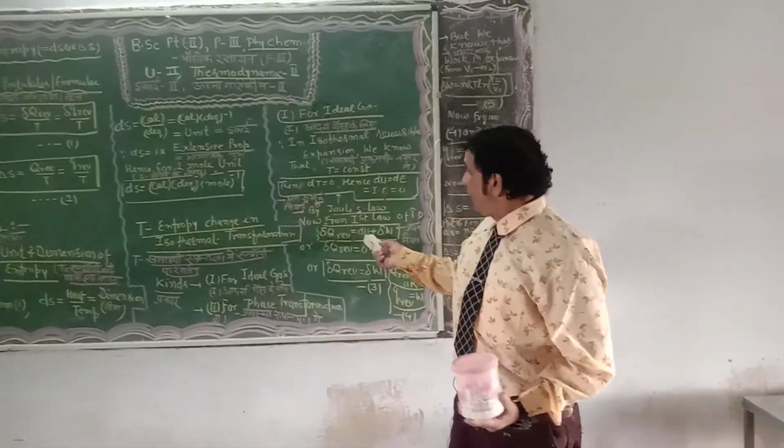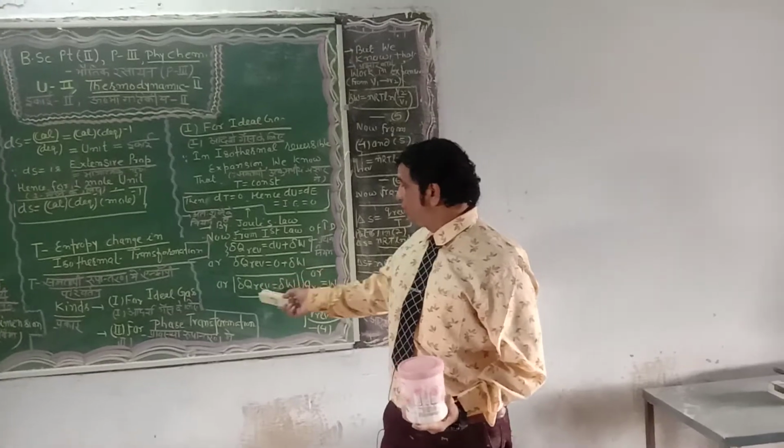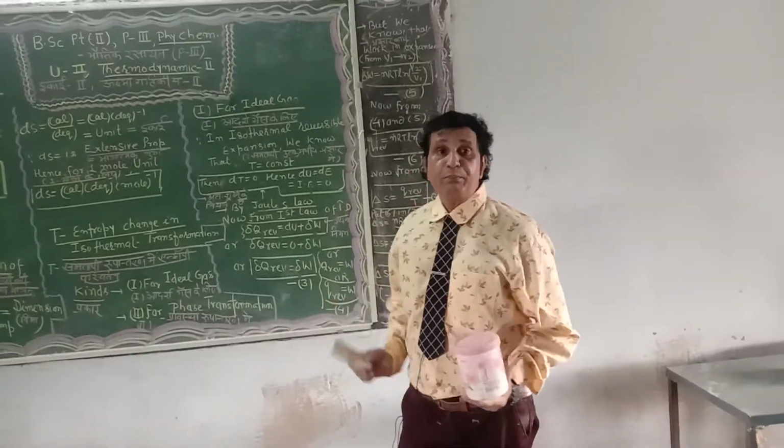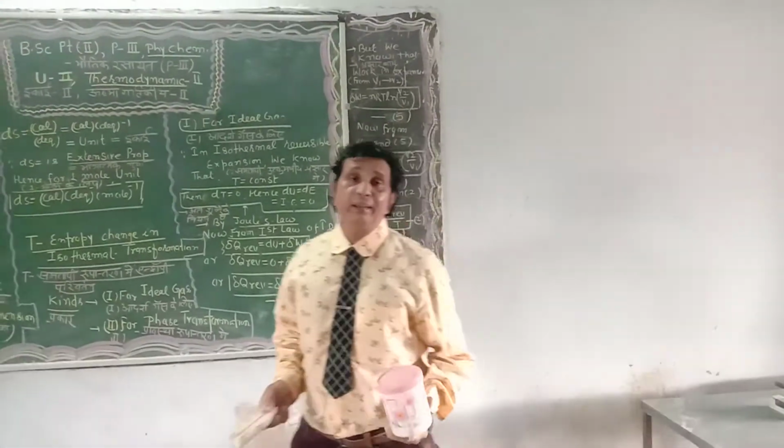By substituting the value of dU equal to 0, del Q reversible is equal to del W. Put down that as equation number 3.